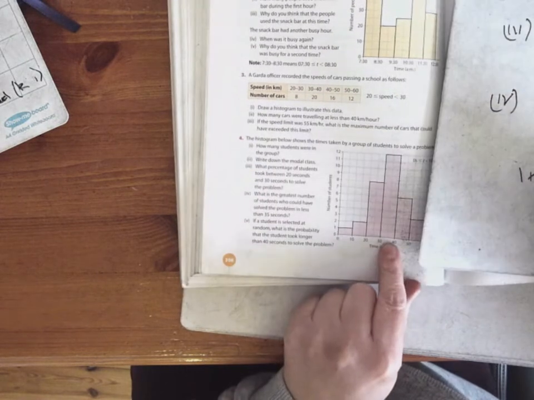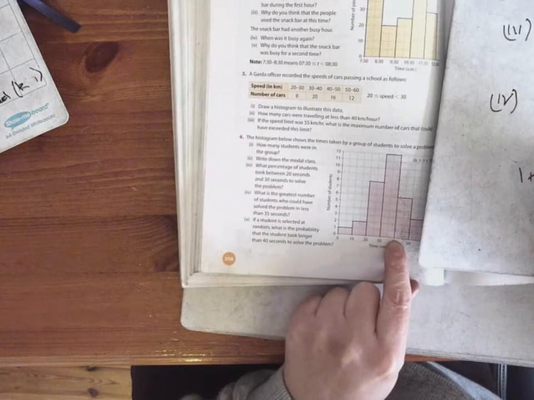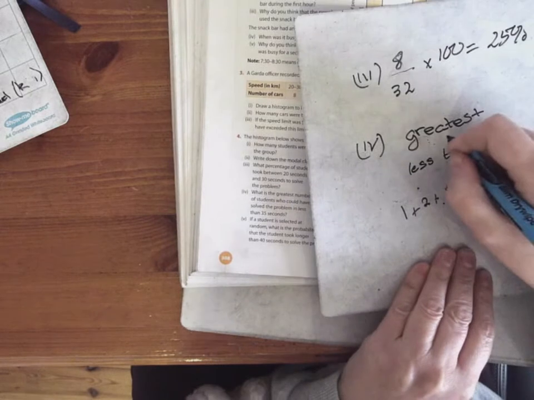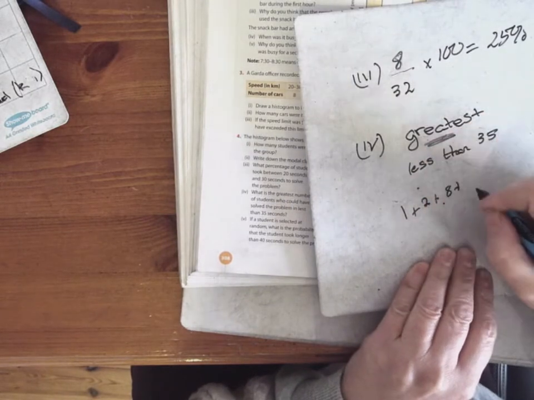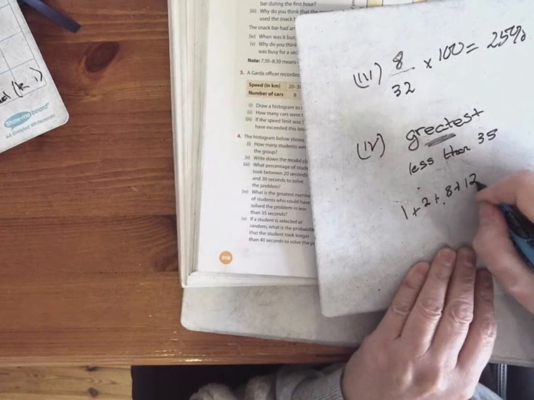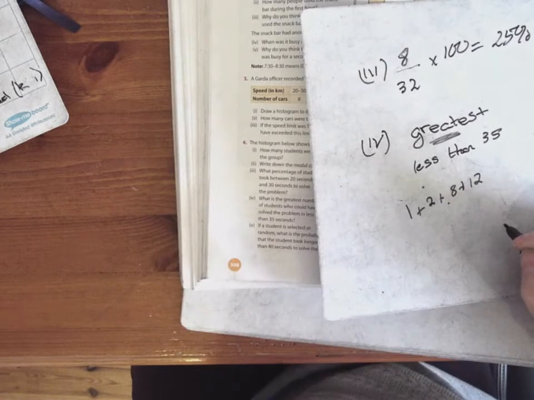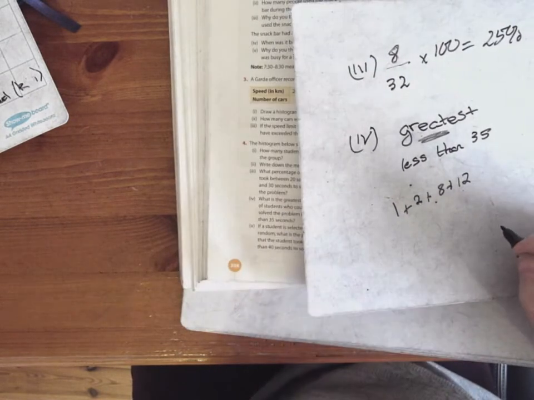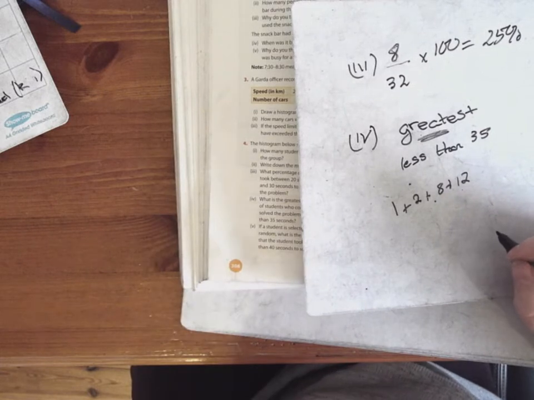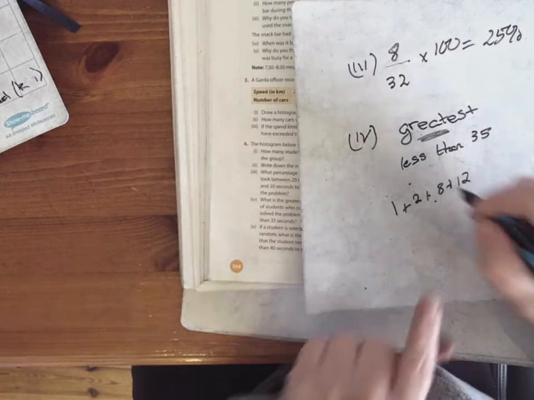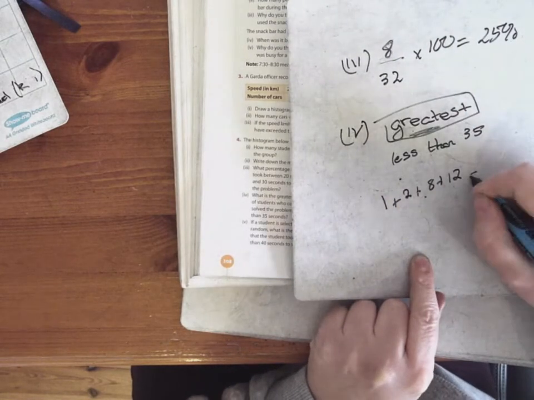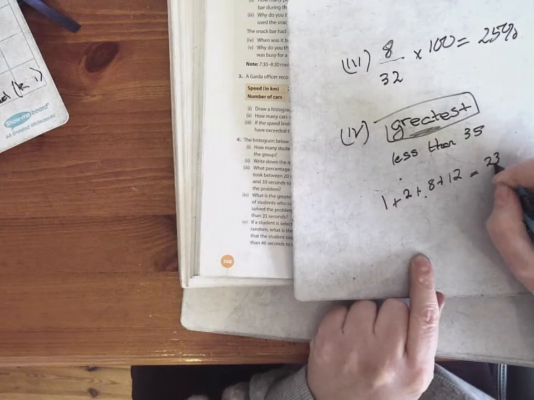Now the next group are the dodgy group, so 30 to 40, right, there's 12 people there. So they could have been less than 35 or they could have been more than 35. But because of this word, you assume they're all less than 35. Okay, so the dodgy ones, I call that the dodgy group. So the dodgy group are either all in or all out. You never split them up. They're either all in or all out. And this is the word that says they're all in. So you add those and you get 23.